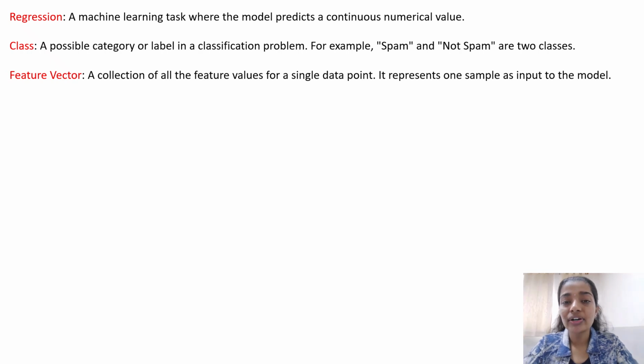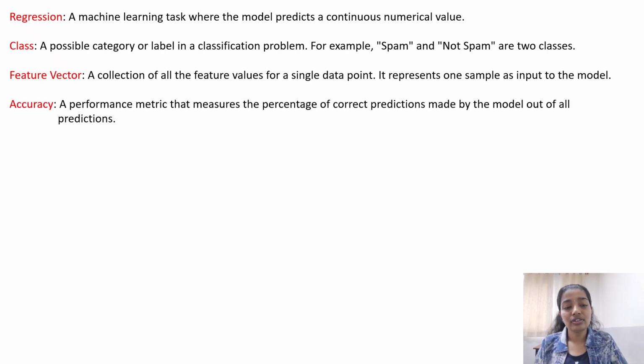So for one particular data point, all the values of the features, my name, how many hours I study, what is my attendance, just for one entry, that is a feature vector. So all the values of all the features for only one entry. Basically one complete row is the feature vector.